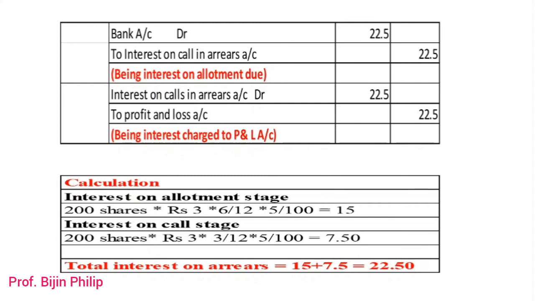And for the call stage, we have only 3 months, from the first call to the final call. So we calculate 200 into 3 divided by 12 into 5 divided by 100, and we get 7.5. The total interest will be 15 plus 7.5, total 22.50. That will be the interest amount. The shareholder is supposed to pay this interest amount along with the final call. So that is the question I would like to share with you.